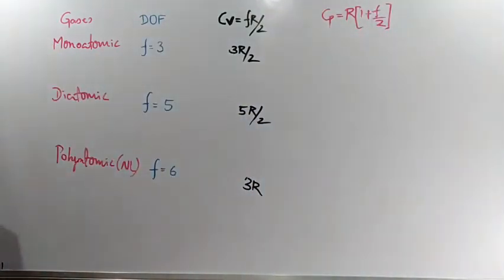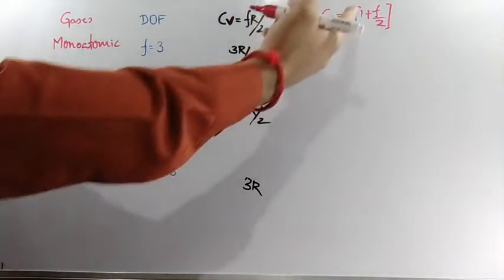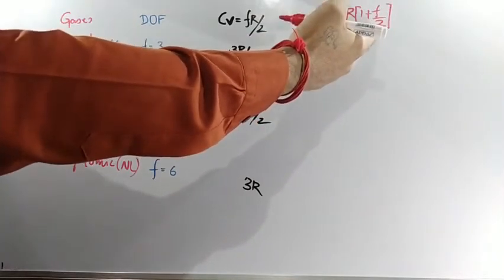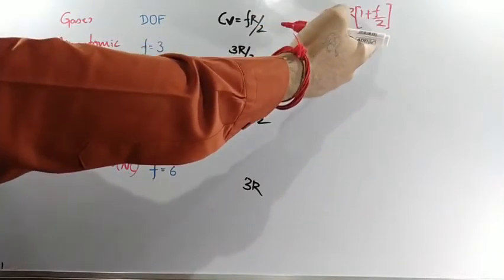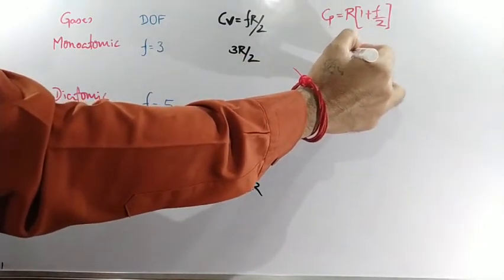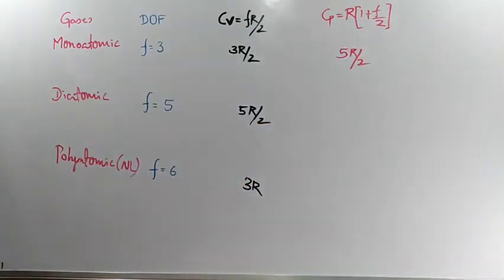Clear? Now, the Cp value in this case, monoatomic, what will happen? R inside the bracket 1 plus 3 by 2. 1 plus 3 by 2 means it will be 5 by 2. 5 by 2 into R. Sorry, 5R by 2. Clear?